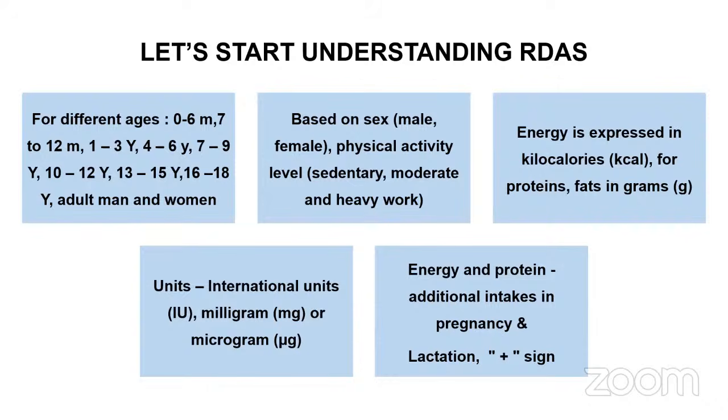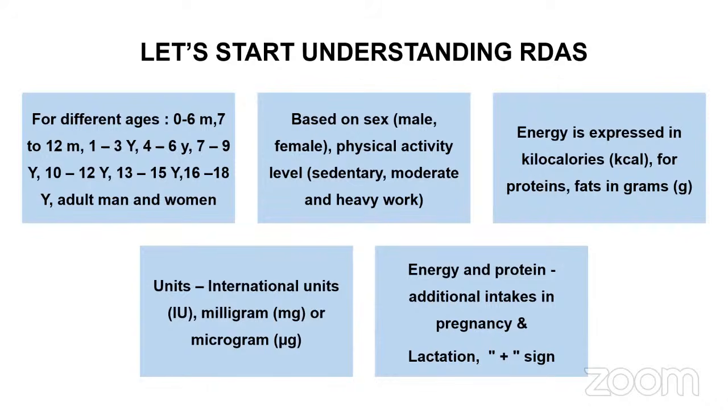And the unit in which RDA is measured is also very important. Nutrients like carbohydrates or protein are measured in grams, whereas energy requirements are measured in kilocalories. A few other nutrients like vitamin A or vitamin B12 are measured in micrograms, where we put the symbol mu and then g after that. Whereas iron is measured in milligrams. Vitamin D is measured in international units.